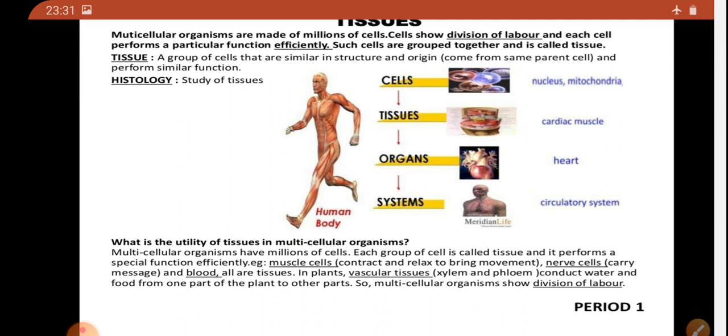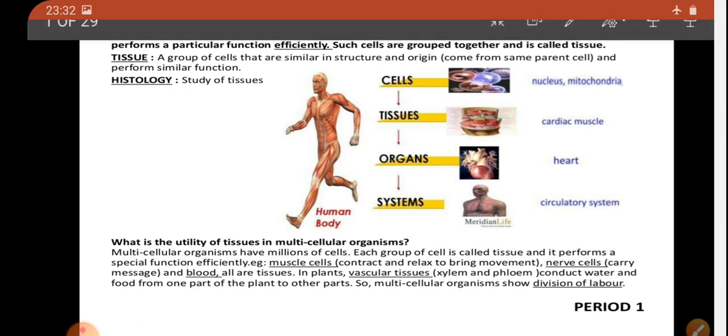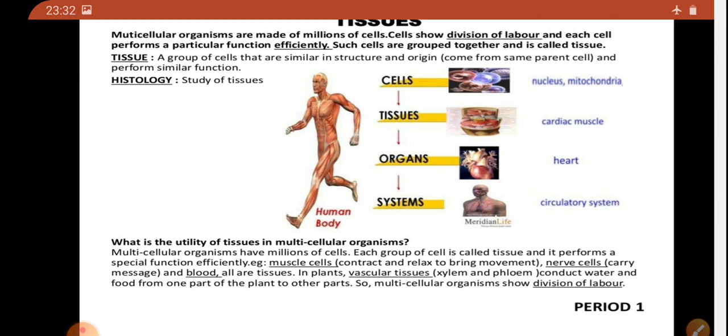In plants, if we take the example of vascular tissue, that is xylem and phloem, they conduct water and food from one part to another part. So multicellular organisms show division of labor. Division of labor means each cell has a specific function.